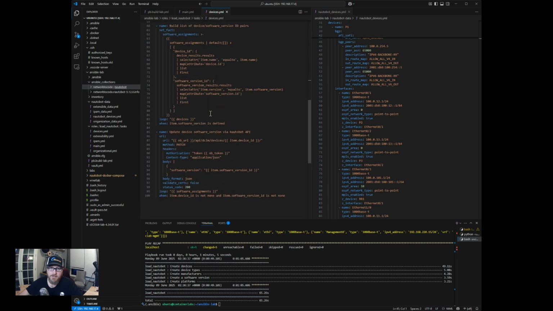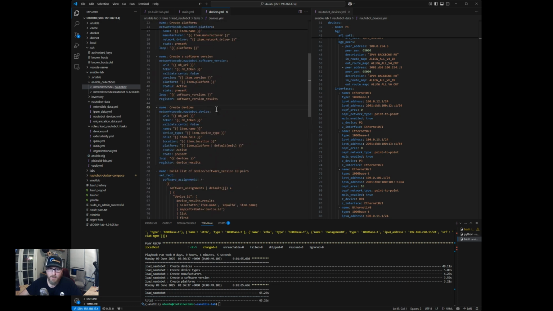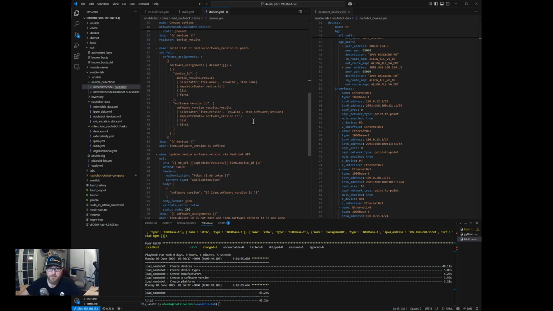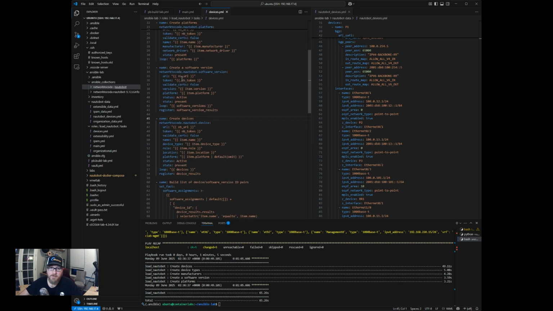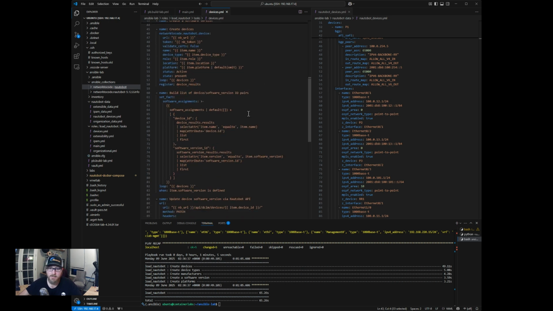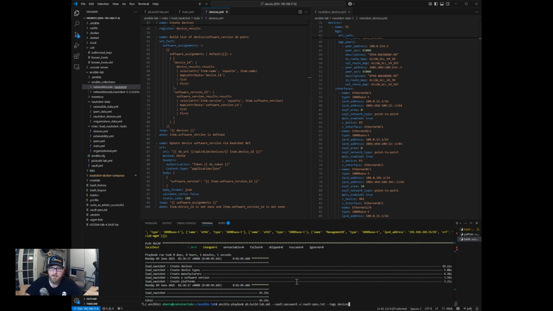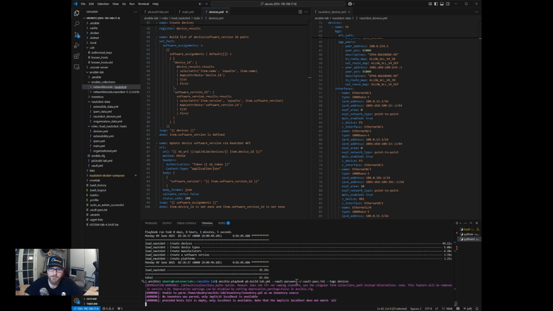So what we'll do is we'll go back and let this whole thing run, which I believe will give us the Nautobot ID for each one of these objects when it's created. So let's do that now.